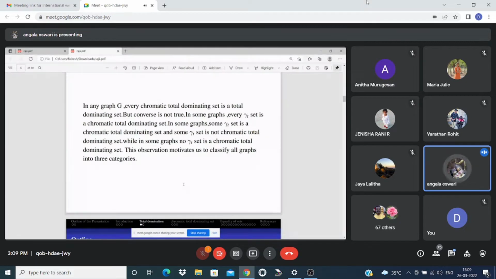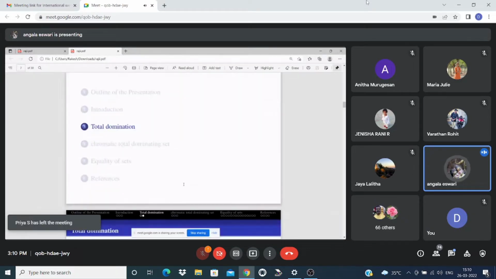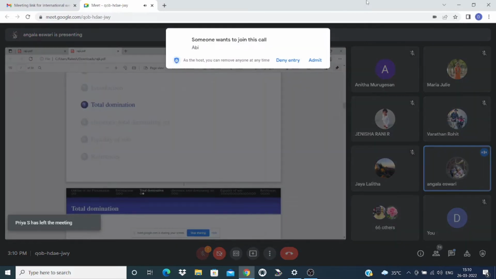In some graphs, every gamma T set is a chromatic total dominating set. In some graphs, some gamma T set is a chromatic total dominating set, and some gamma T set is not a chromatic total dominating set. While in some graphs, no gamma T set is a chromatic total dominating set. This observation motivates us to classify all the graphs into three categories. Before entering into equality of sets, we need to know the definitions of total domination and chromatic total dominating set.